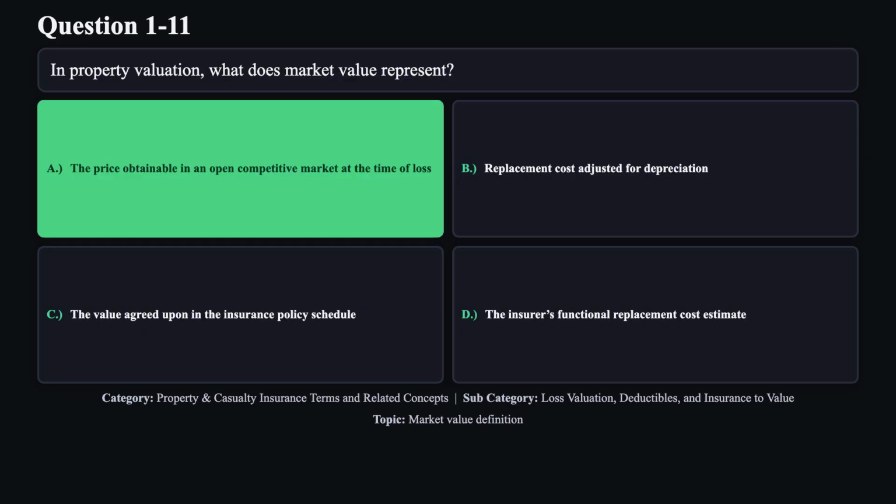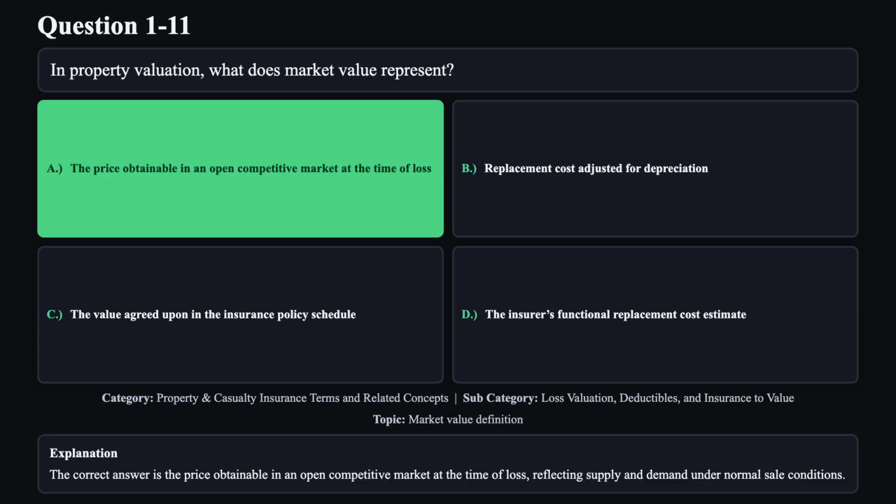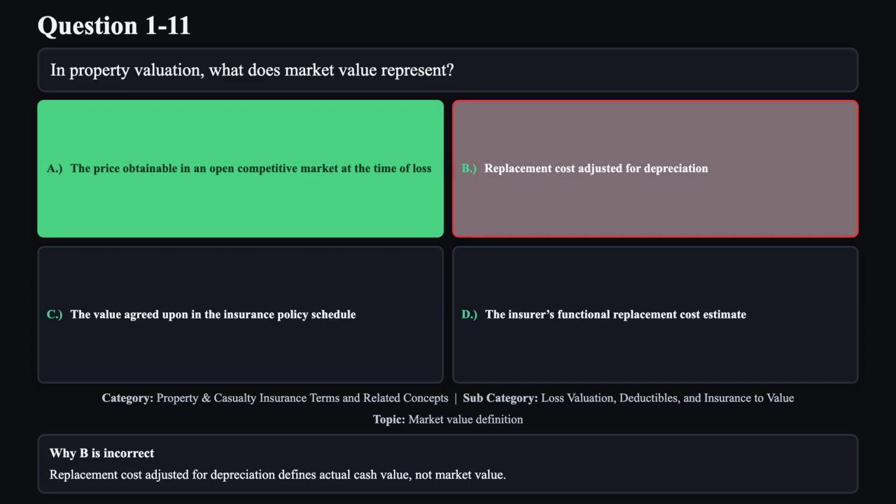The correct answer is A. The correct answer is the price obtainable in an open competitive market at the time of loss, reflecting supply and demand under normal sale conditions. Reason B is not correct. Replacement cost adjusted for depreciation defines actual cash value, not market value.